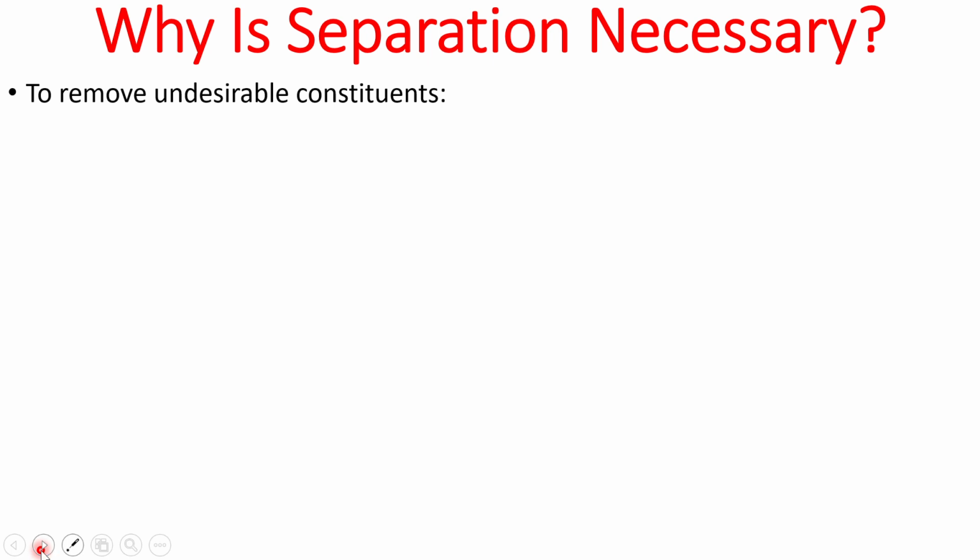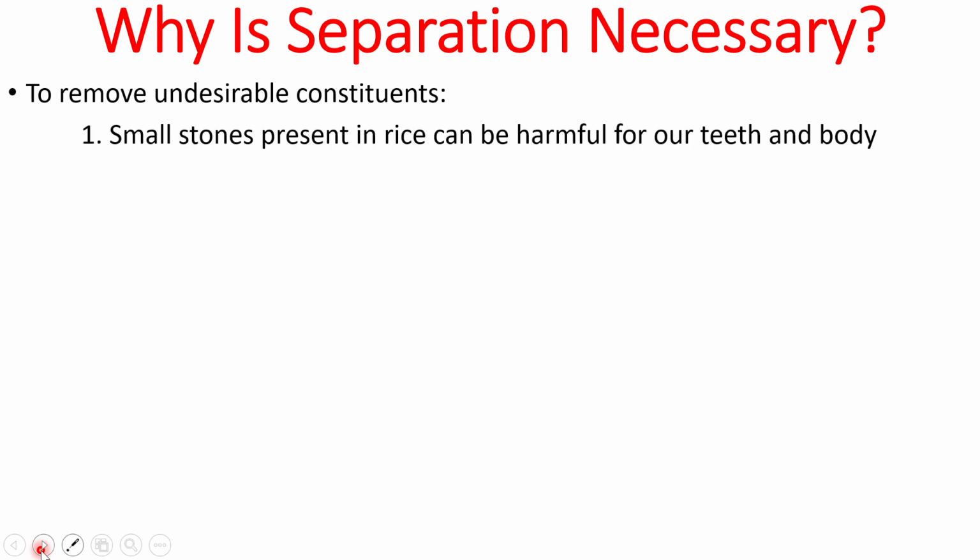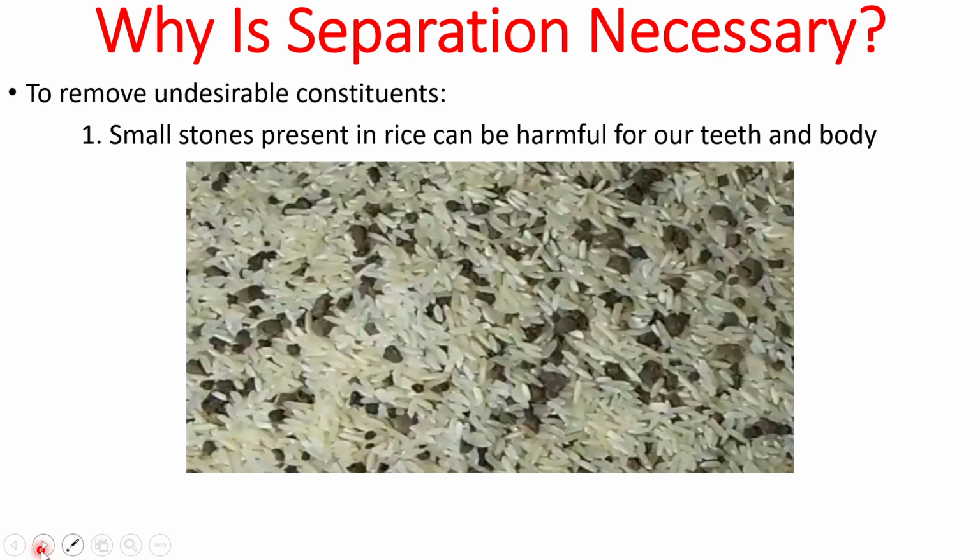Let us take a few examples to understand this point. The first example is to separate small stones present in rice. Why? Because it can be harmful for our teeth and body. So here you can see stones are present with rice. So this is a mixture of stone and rice. What are the components of this mixture? Stones and rice. So I have to separate the undesirable constituent.